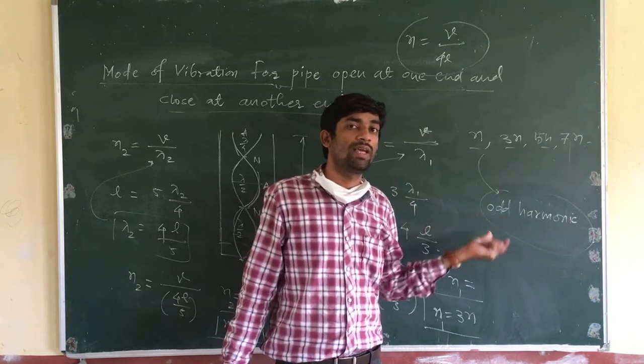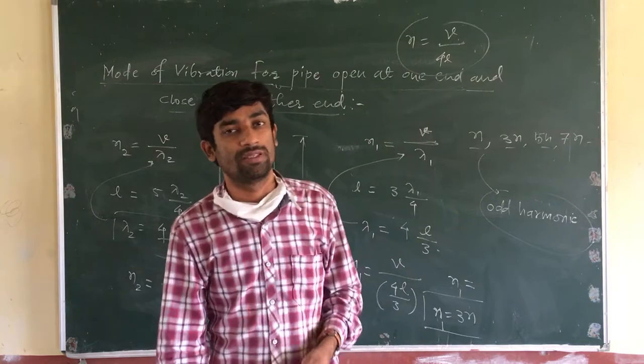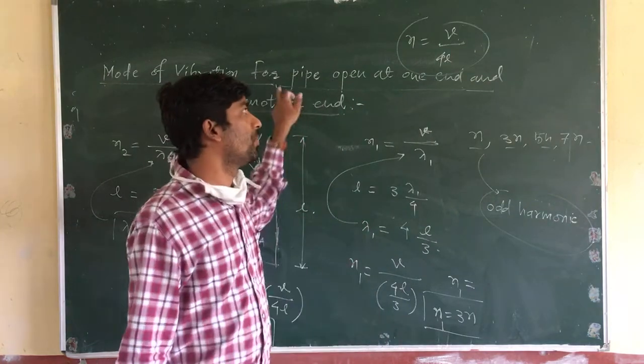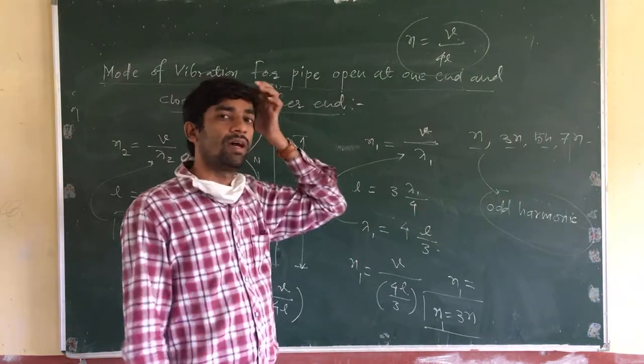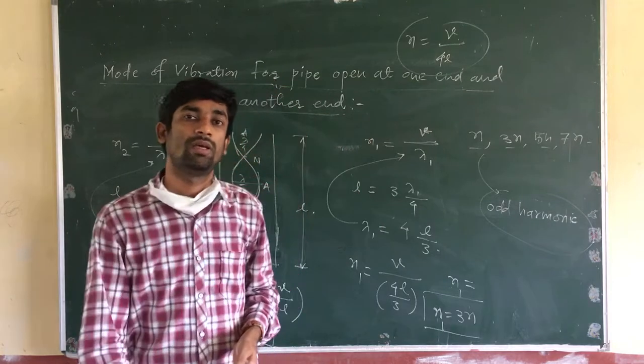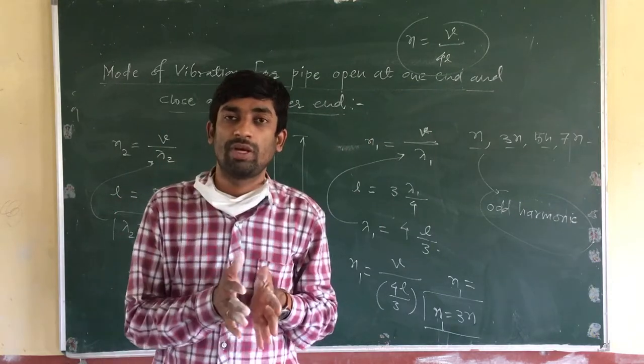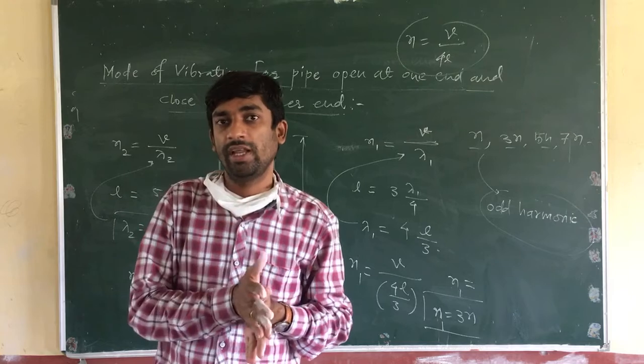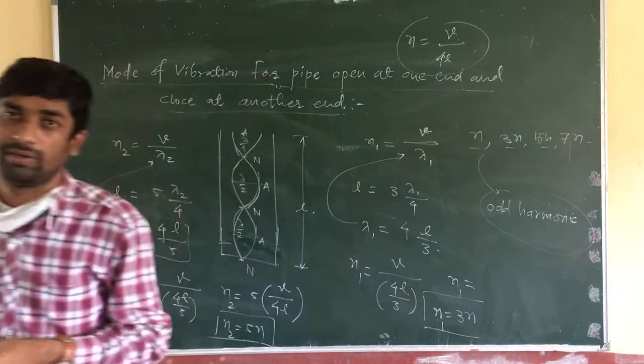That's why odd harmonics are present when a pipe is open at one end and closed at another end. This is about the modes of vibration of a pipe open at one end and closed at another end. Okay, thank you.